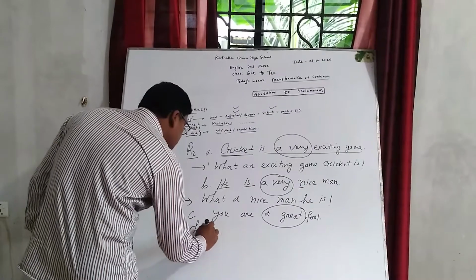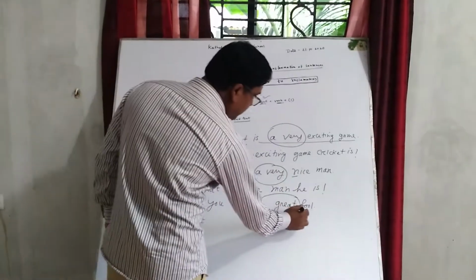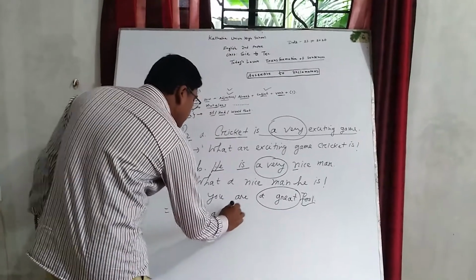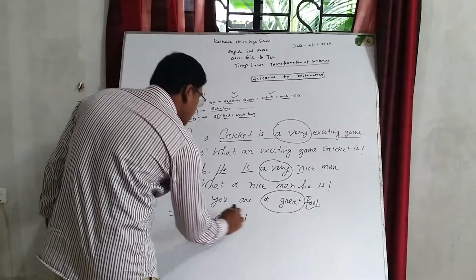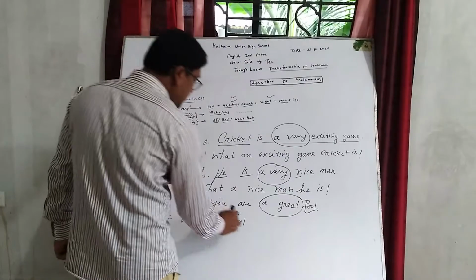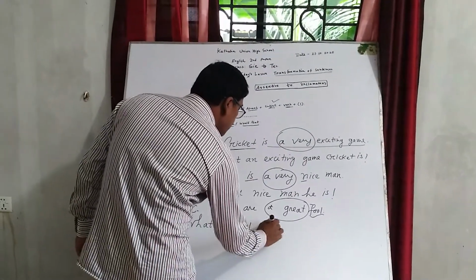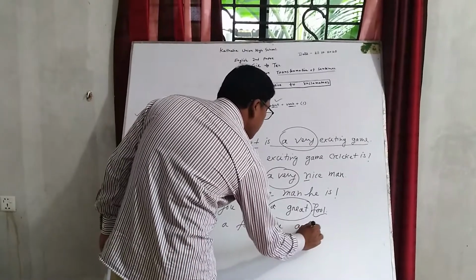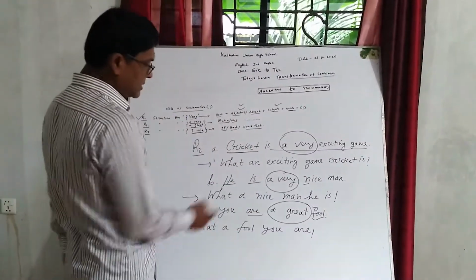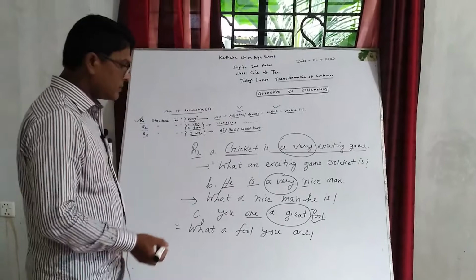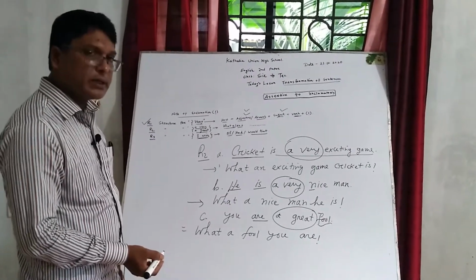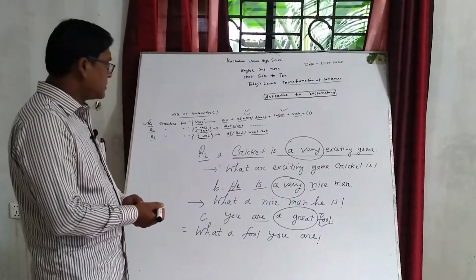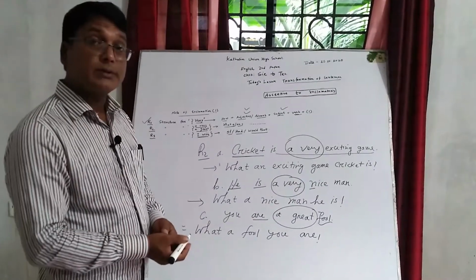Here grateful is an adjective beginning with a consonant, so what a grateful. Then subject you, verb are. At the end of the sentence I put a note of exclamation. I hope you can easily understand these rules also.